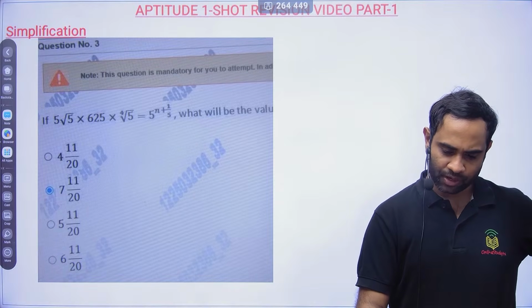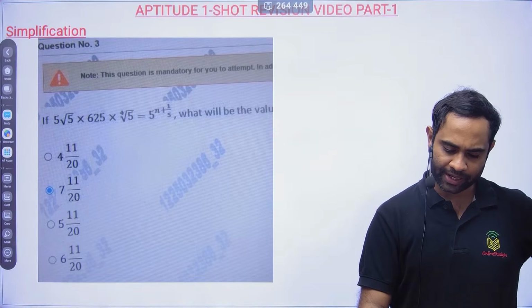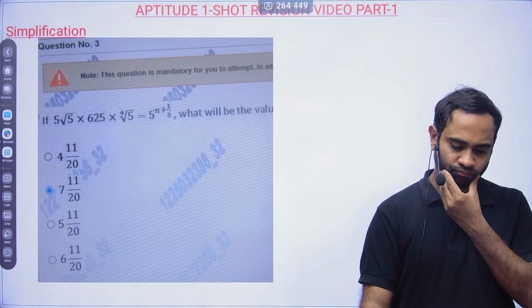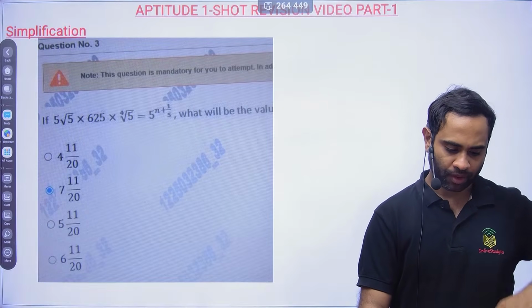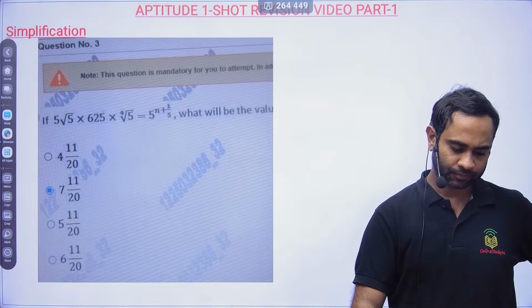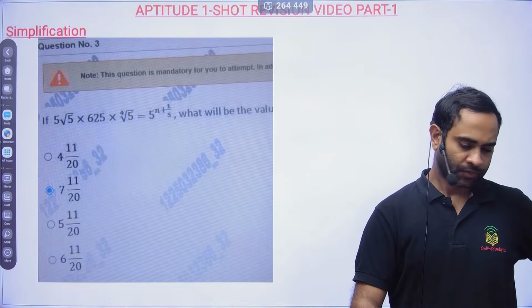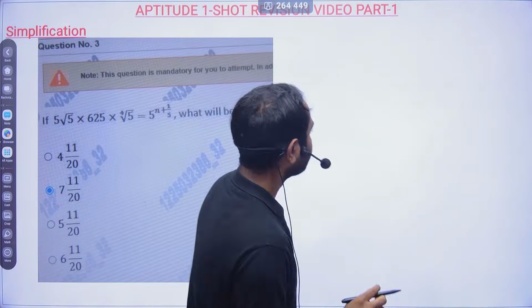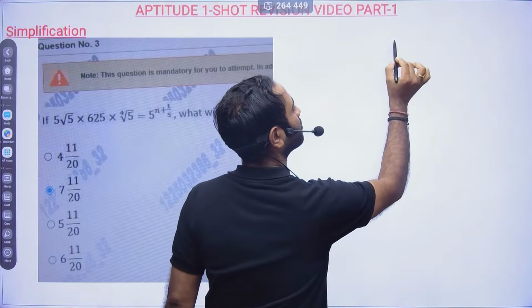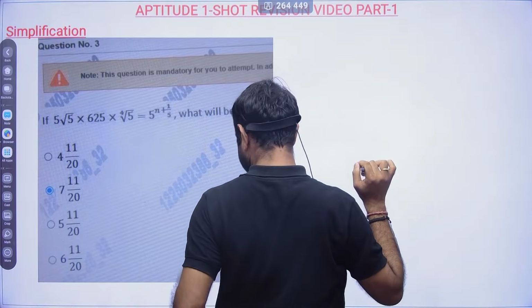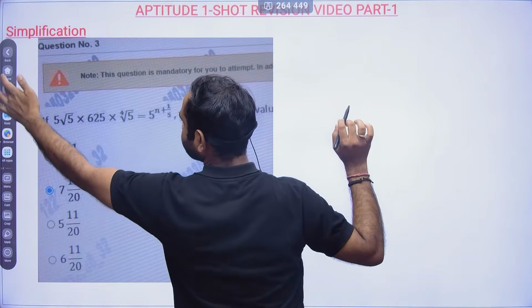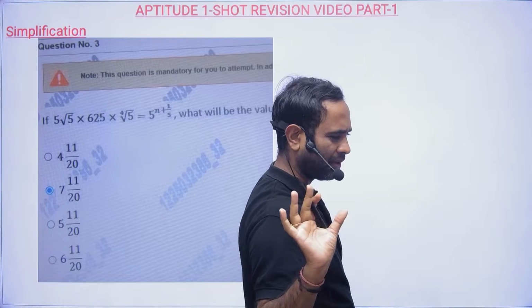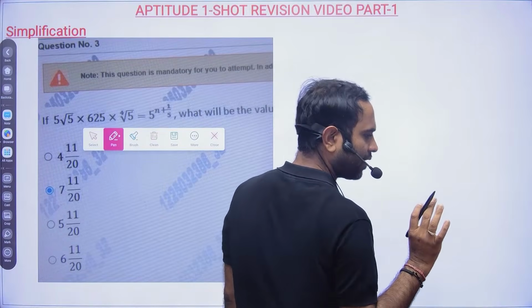Okay, so another 10 seconds and I am not able to get any answer. Okay, so now let's see. Here I did not get any answer. So first let me try to explain to you, friends. Surds and indices is a different topic altogether, and there are some formulas which you don't remember. That is what I will tell. Some of the answers we are already getting here.